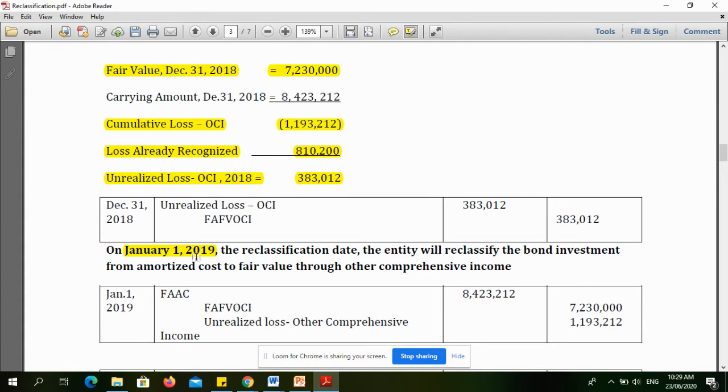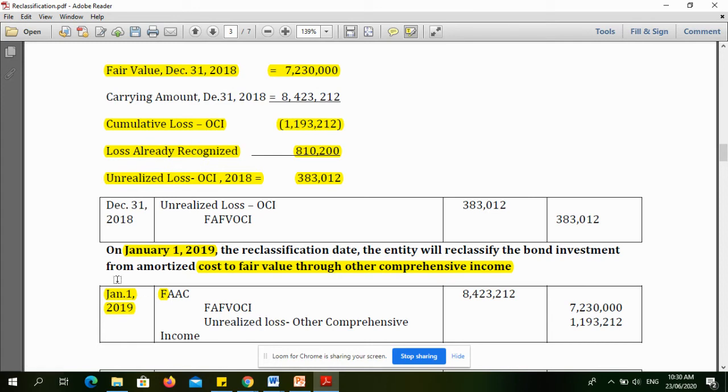And January 1, 2019 is the day after the change of business model. So kaya our journal entry here will be for January 1, 2019. So yun, kaya January 1, 2019 yung date.